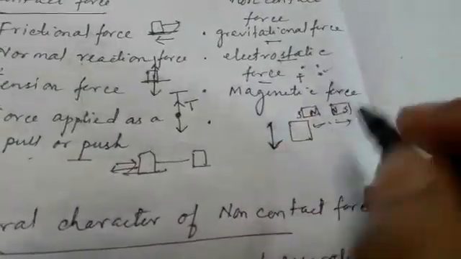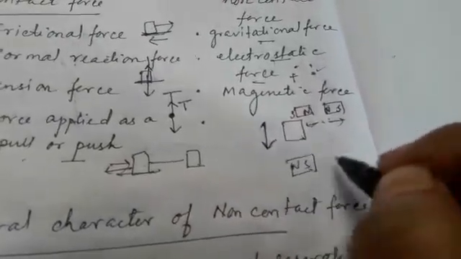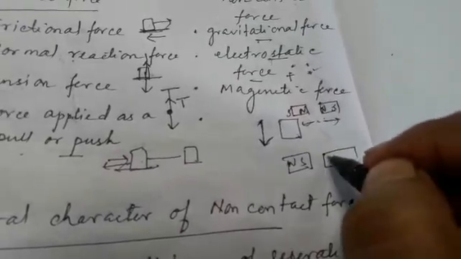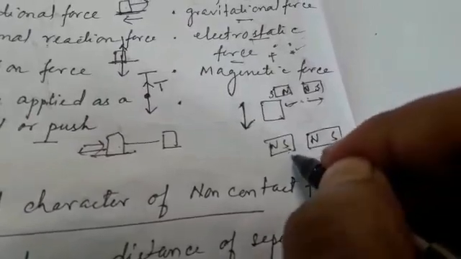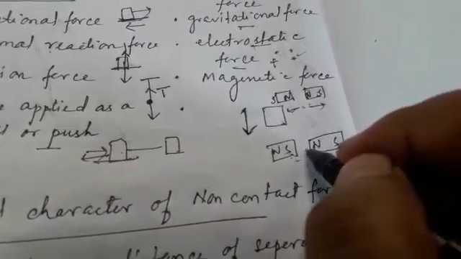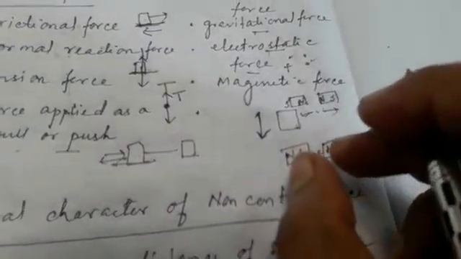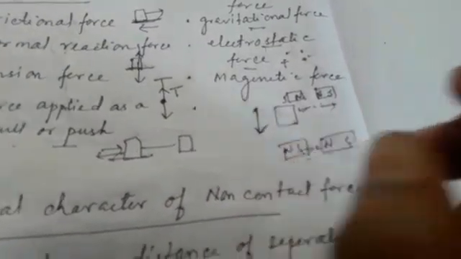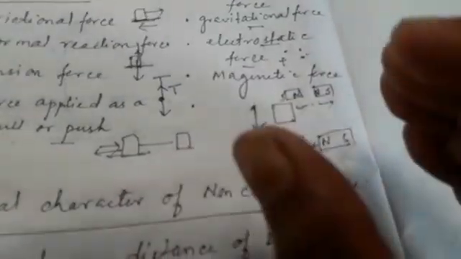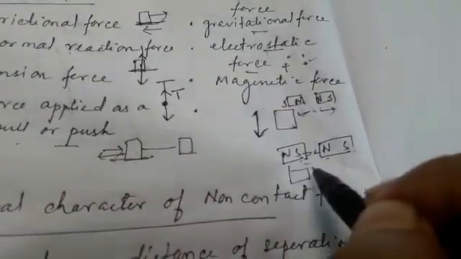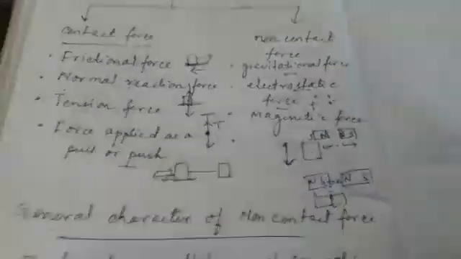Whereas if unlike poles are brought in close proximity, for example, this is north and this is south of this magnet. Now another magnet is brought with its north pole here and south pole here. Since these two poles are opposite in nature, that is unlike poles, they will attract each other. Even though there is a separation between them, because non-contact force exists in the form of magnetic force, they will attract each other and get stuck to each other, right? So these are all examples of non-contact force.